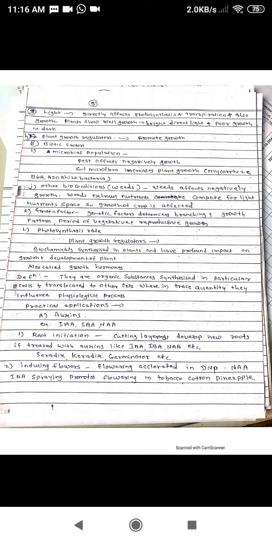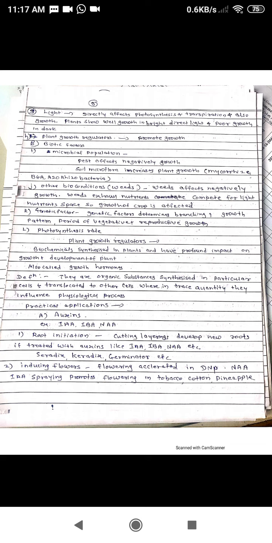Other biotic conditions, for example, weeds. Presence of weeds affects negatively the growth of the plants because weeds exhaust nutrients. They compete for light, nutrient, space. So growth of the crop plant is negatively affected if the weeds are present.